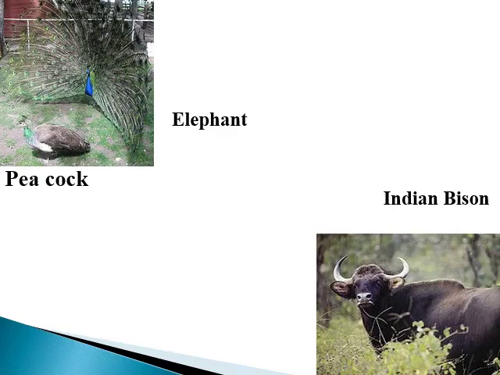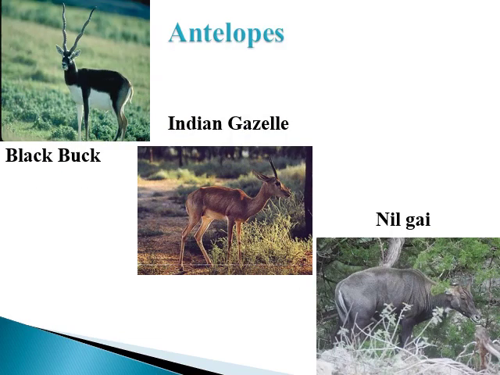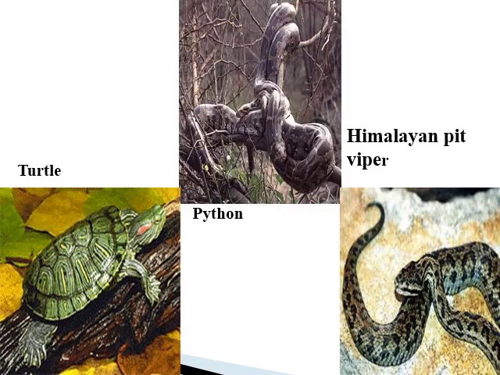Number one, you can see the peacock. Number two, you can see the elephants. And number three are Indian bison. In this slide, you can see the antelope family, in which you can see the blackbuck, Indian gazelle, nilgai. If we talk about the different reptiles of this area, you can see turtles, python, and Himalayan pit vipers.